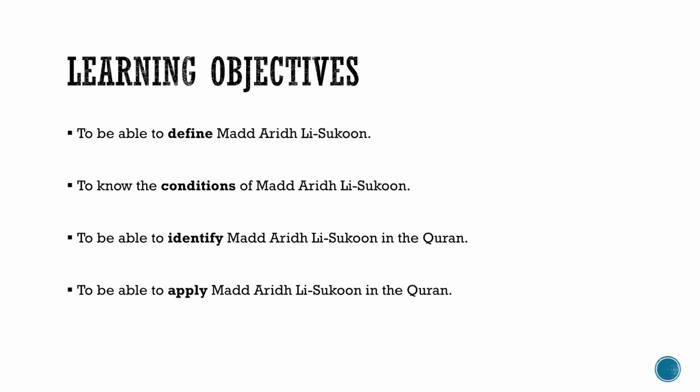So what have we learned in this lesson? We are able to define Mad Arid Sukoon. We know the conditions of Mad Arid Sukoon. We are able to identify Mad Arid Sukoon in the Quran. And finally, we are able to apply the Mad Arid Sukoon in the Quran.